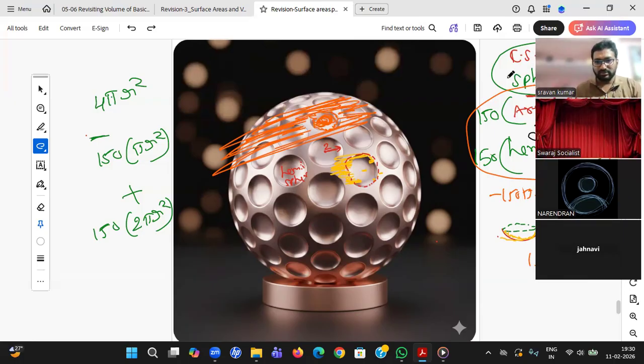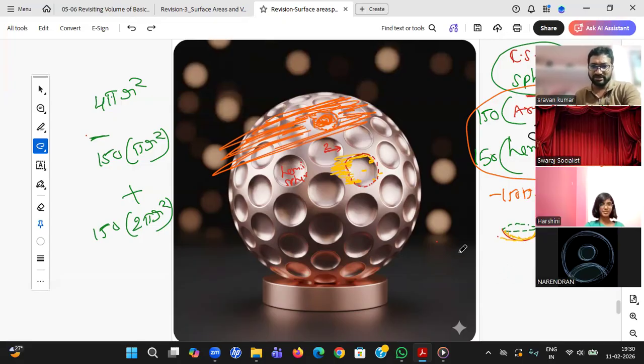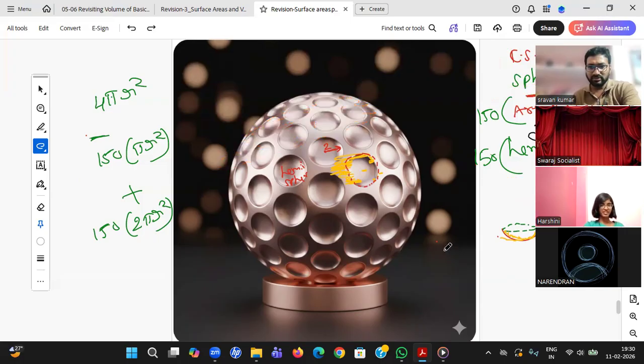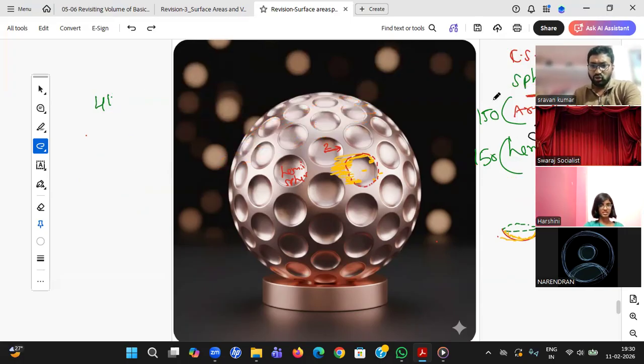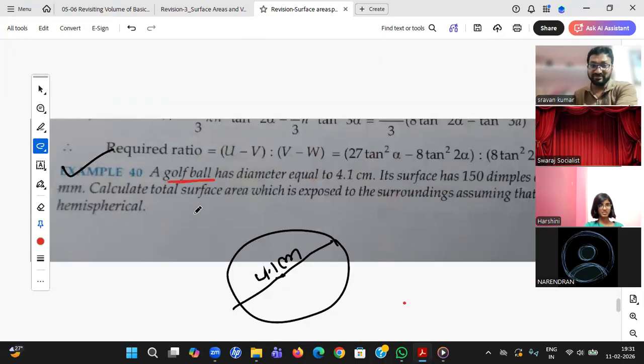So CSA and TSA is the same, right? Here, TSA, CSA, both are same. Sir, the 150 we can do in the end and it will be the same, right? No, if at all you are doing only this part, you do the efficient one and then multiply by 150 and then add with this or subtract with this. Sir, if we do the sphere minus area of circle after all of that, then into 150? No. That means you are taking 150 spheres, beta. If finally you are multiplying by 150 means you are taking 150 spheres. But is it 150 spheres? Only one sphere. Yes, sir, got it.